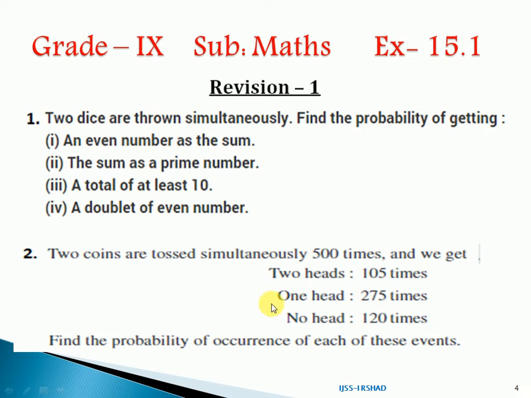When we toss the 2 coins simultaneously 500 times, we got 2 heads 105 times, meaning 105 times we got heads on both coins. 1 head 275 times and no head 120 times. Find the probability of occurrence of each of these events. Here you have to find the probability of each of the 3 events they have given.